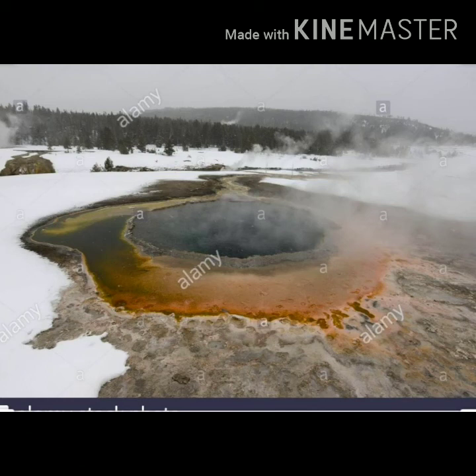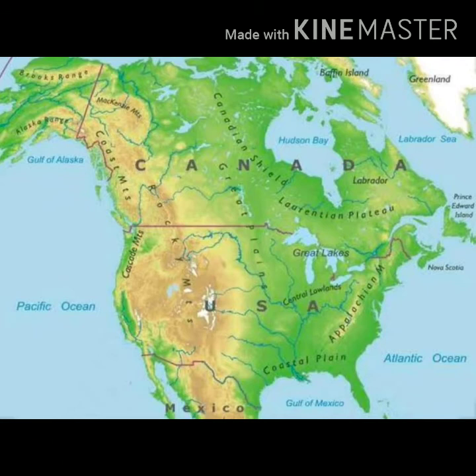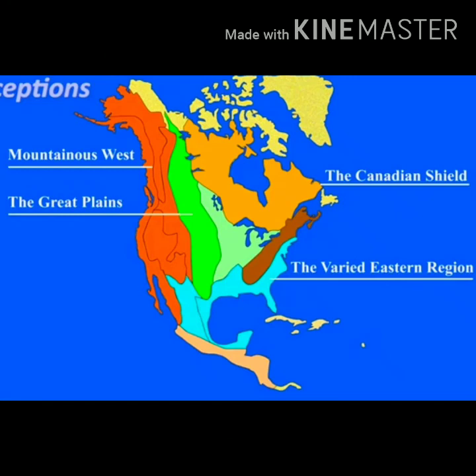One most important thing: don't mix Western Cordillera with Eastern Highlands. Western Cordilleras are in the west and Eastern Highlands are in the east. Rockies are part of Western Cordilleras. Appalachians are part of Eastern Highlands.